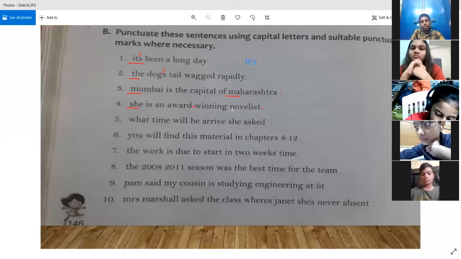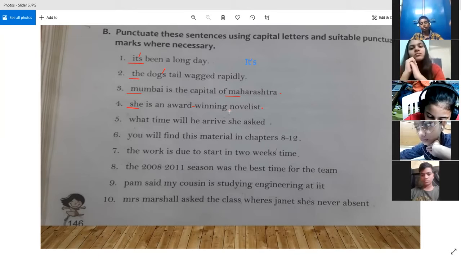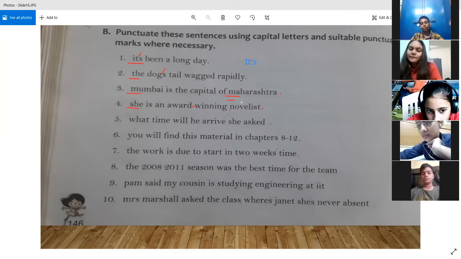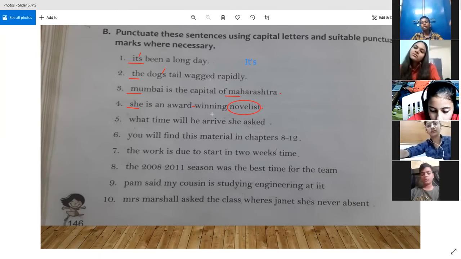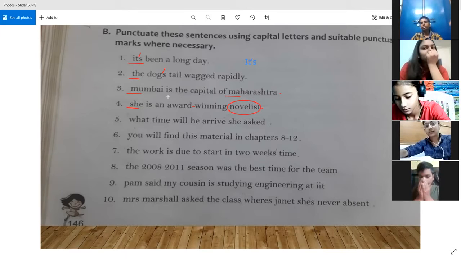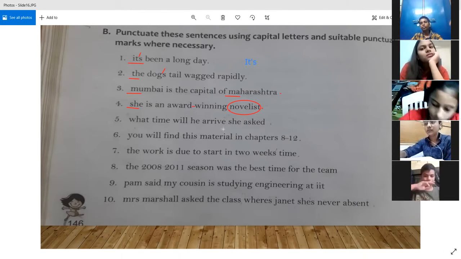So novelist means a person who writes novels, correct? So we know that novelist is a noun because it is a person. And award-winning present over here is describing the novelist. So award-winning is basically acting as an adjective, right? So it is a compound adjective. Over here we have used a hyphen in between.